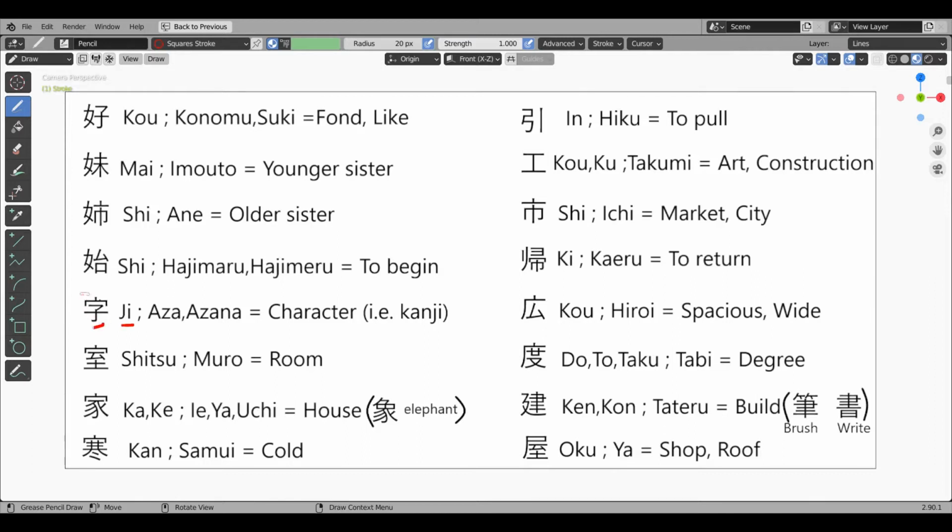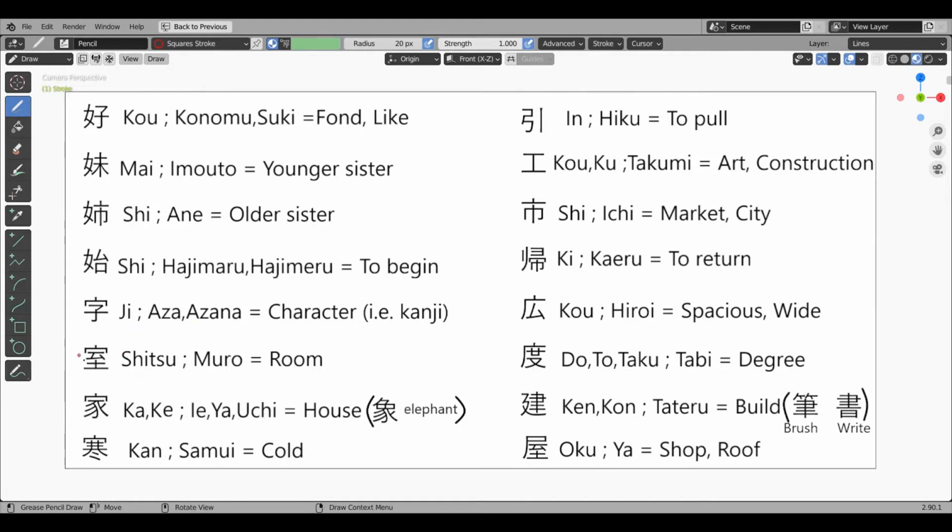Ji, character kanji. This kanji has child radical and a top radical. So this kanji means something having something very small and basic form. Kanji characters form the basic units of writing, so this kanji fits the description of a character, that is kanji. Onyomi ji, kunyomi azana.